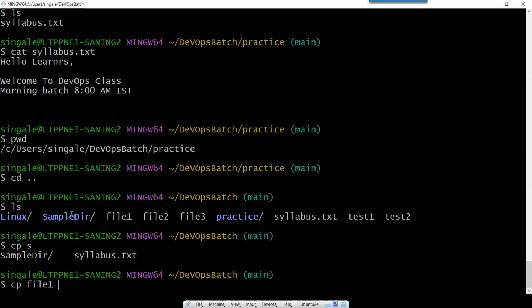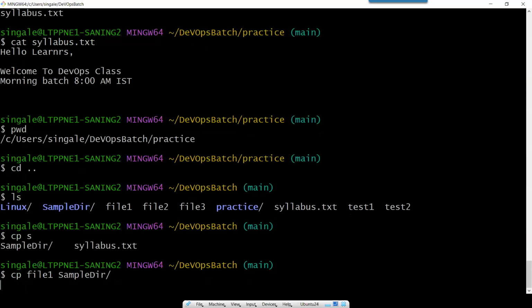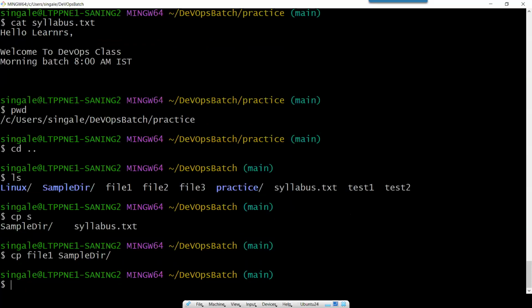So here also, just like we do control C, control V, we can use the same thing here as well. But here we have to select this, use control insert, and for paste, we have to use shift insert. So now you can see I'm able to copy paste, using control insert and shift insert. If I do cp file one sample directory and I press enter, the file will get copied. I want to check this.